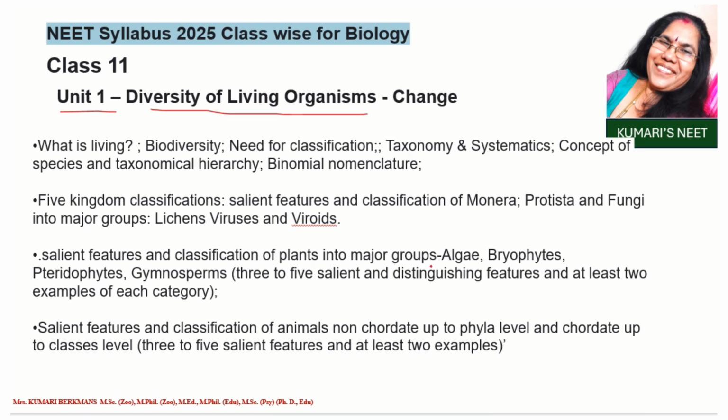the salient features and classification of the plants into major groups: algae, bryophytes, pteridophytes, gymnosperms, 3 to 5 salient and distinguishing features and at least 2 examples of each category. Salient features and classification of animals, non-chordate up to phyla level and chordate up to classes level. 3 to 5 salient features and at least 2 examples will come in NEET examination. Okay, so this is unit 1. There is a slight change. Okay, diversity of living organisms. This is also very important.